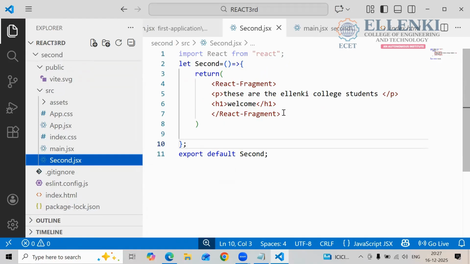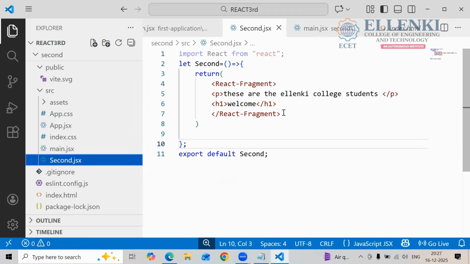If you want to write the program, which function are you using? Arrow function. How do you declare your arrow function? Braces, equals to, greater than symbol, that is the arrow mark, and curly braces. Whatever data you give to your program will be in between the curly braces only. And this arrow function we give to our component.